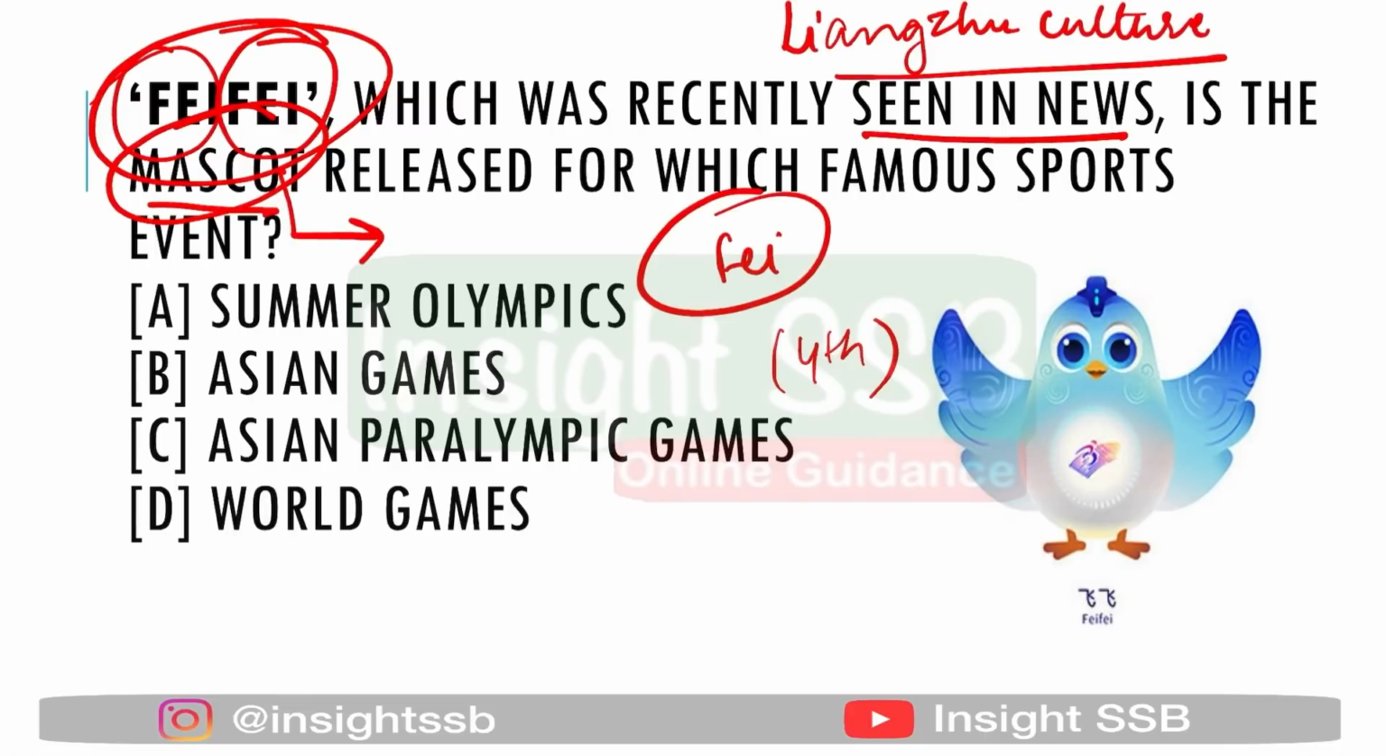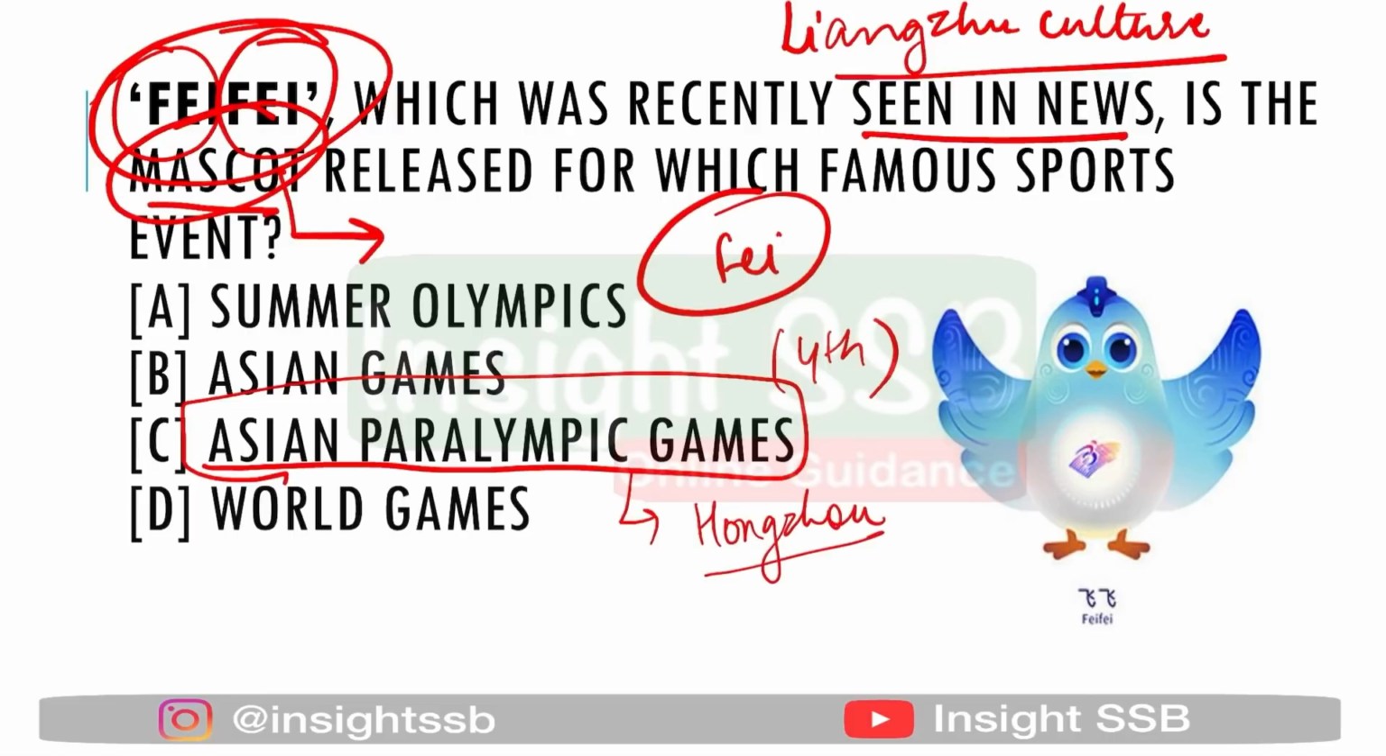And if we talk about the Asian Paralympic Games, these are going to be held in China, that too in Hangzhou, China, and it will be held in 2022. ठीक है, so जितनी information बताई है related to this game or related to this particular mascot, you need to remember all of this.